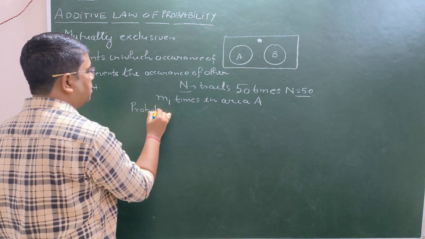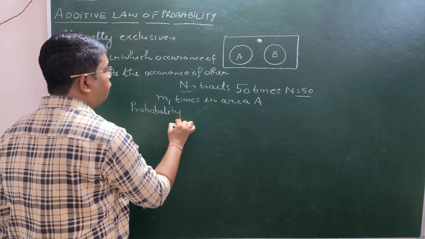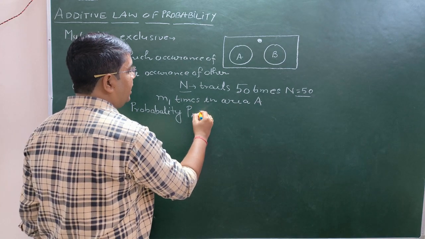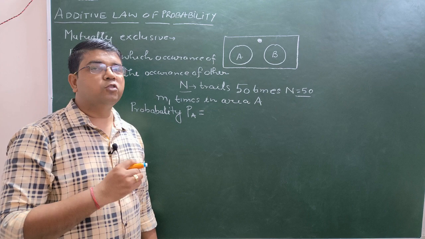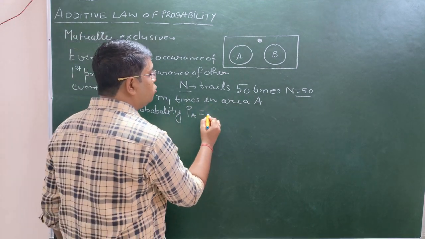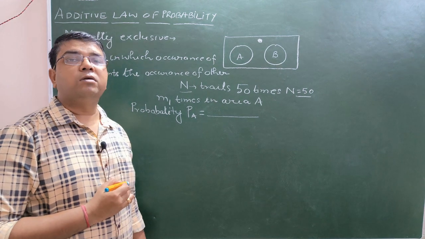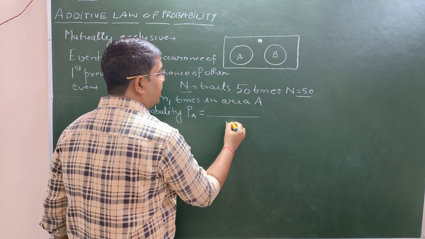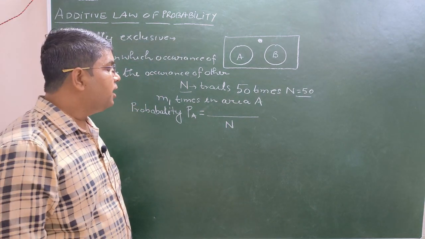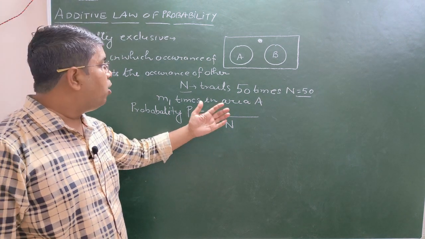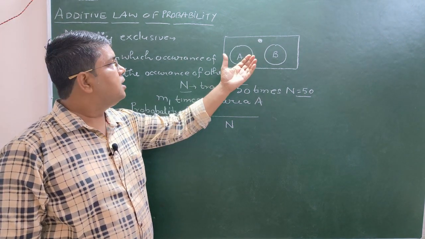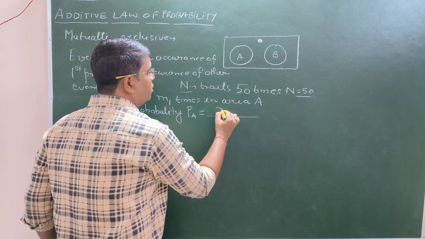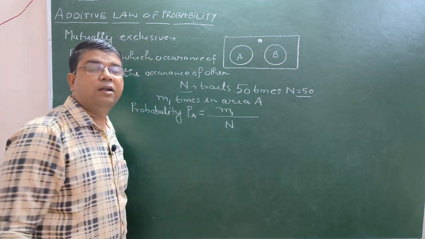The probability of finding the particle in area A: if we want to calculate it, how can we do it? We have to use the total number of trials. So how many trials are there? The total number of trials is n. Out of these n trials, how many times is this particle going to be found in A? It is m1. What is m1?